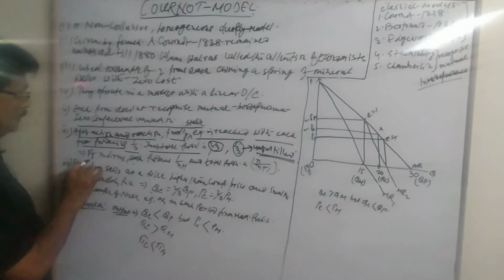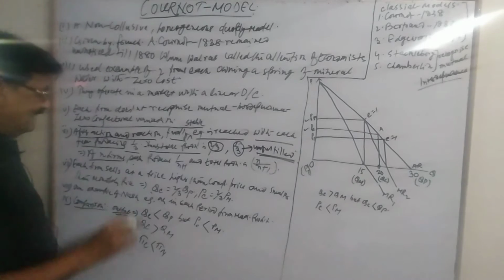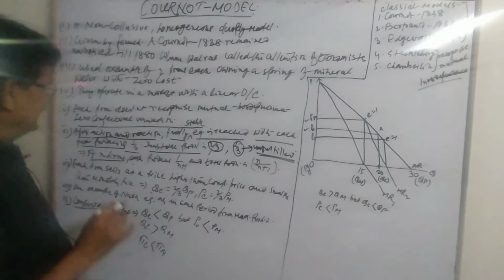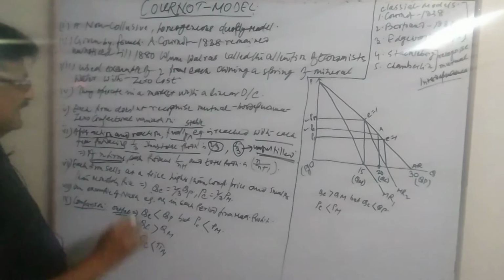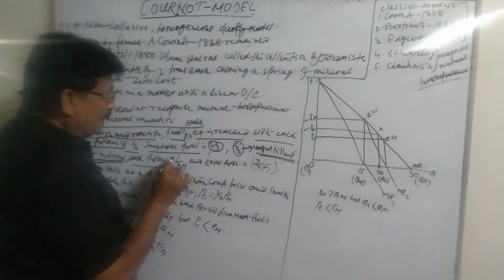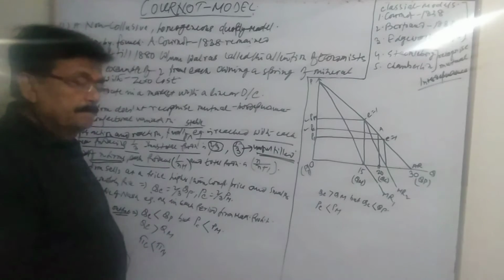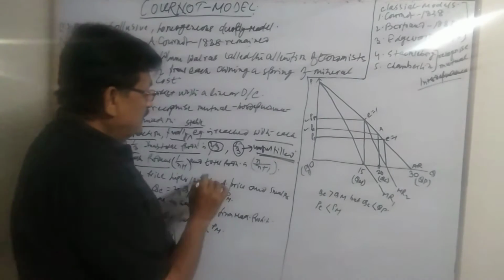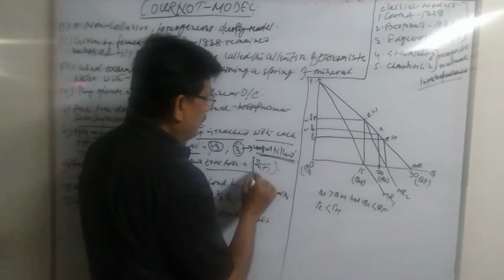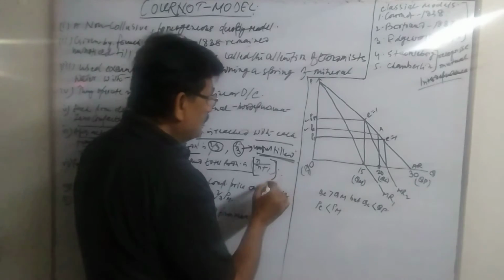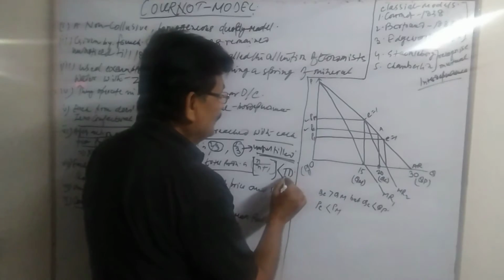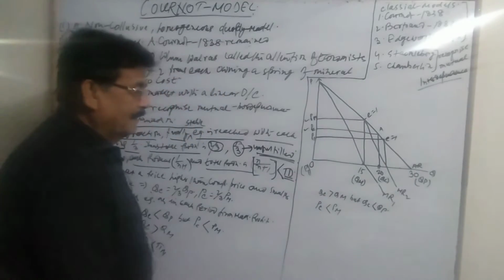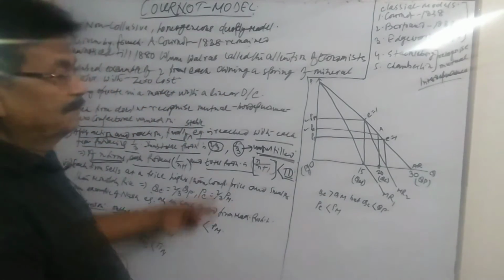As a rule, or as a generalization, we can say that in a model, if we take n firms instead of 2, then each firm would produce 1/(n+1), and the total production would be n/(n+1), which of course will be less than the total demand or the total market. Here too, this is what is happening.